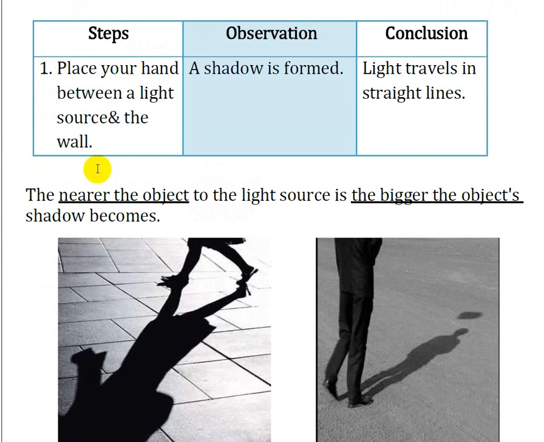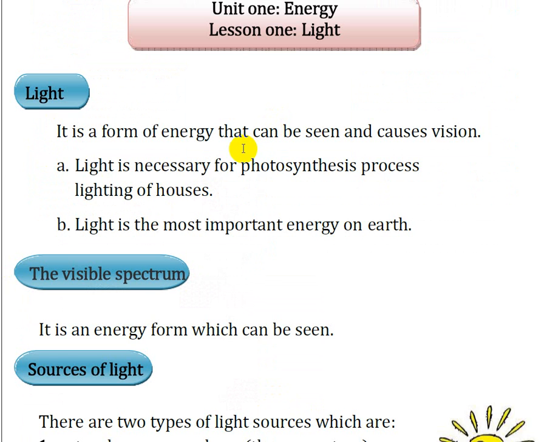Okay, that's for today. Let's revise what we talked about. We have talked about light, which is a form of energy that can be seen and causes vision. And we know that light is very important for the photosynthesis process, helping the plants to make their own food, and we can use light in lighting our houses, our factories, our hospitals, schools.